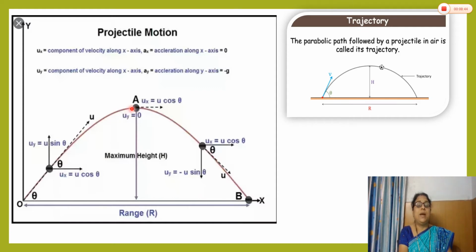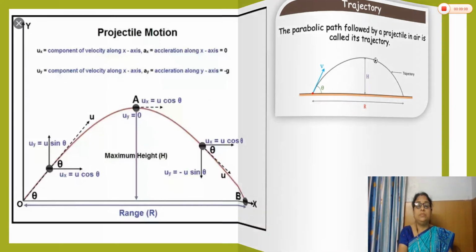At the maximum height, the vertical component becomes zero, and that's why the particle starts its downward motion, because it has only horizontal velocity at this topmost position. It has only the horizontal velocity and its direction is forward, so it comes downward, and there is no vertical velocity at this point. We discuss it again in the next diagram.